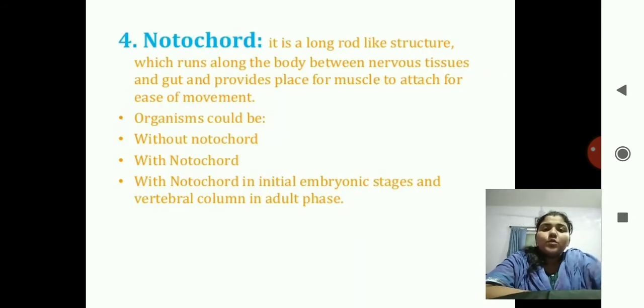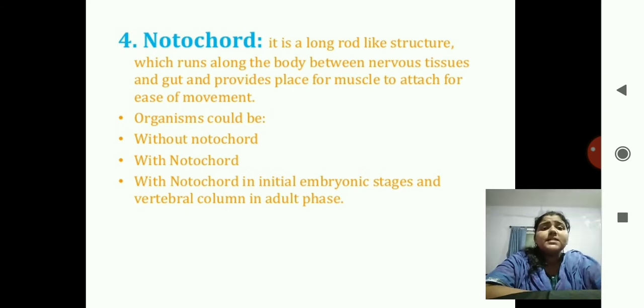And next, fourth basis is notochord, that is a rod-like structure which runs along the body between nervous tissues and gut, and it provides place for muscles to attach for ease of movement.